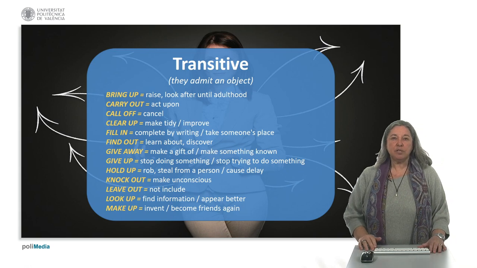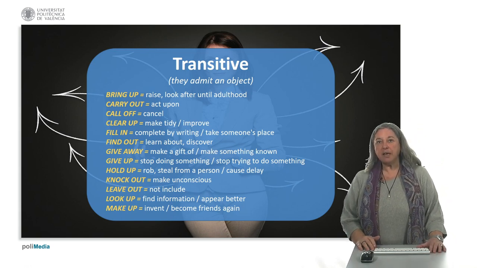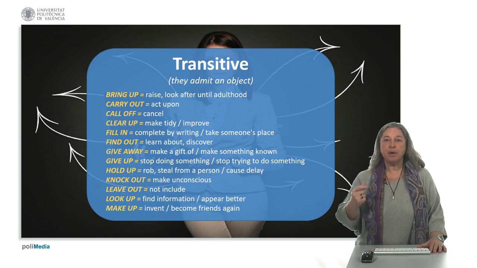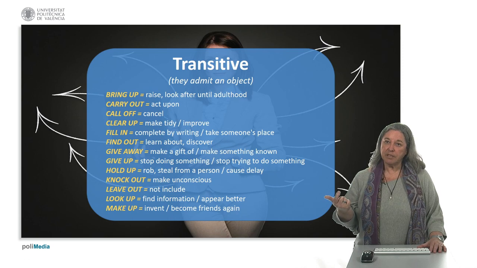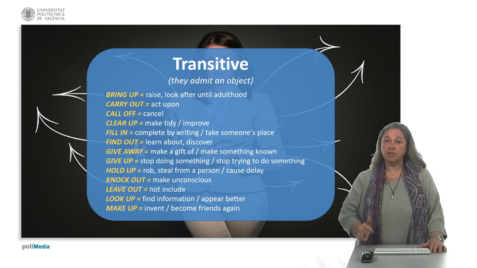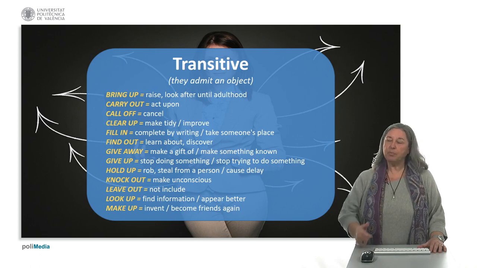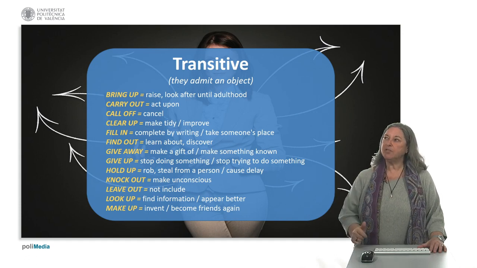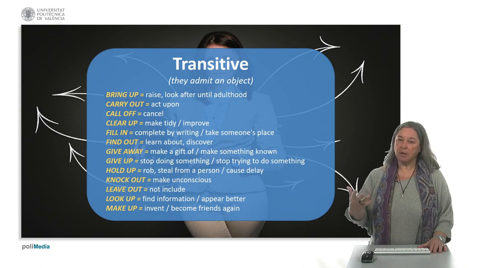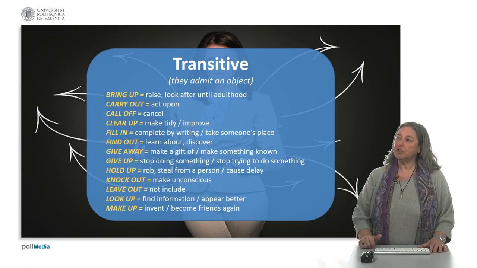Now we're going to see examples of transitive and intransitive phrasal verbs. Transitive is when they can be followed by an object, and intransitive is when they cannot be followed by an object. Take a look at the phrasal verbs here and in the following slides and try to remember what they mean. You may have heard a lot of them before, but let's go over them because it's very good for you to learn these phrasal verbs. They're very common and come up constantly in English.